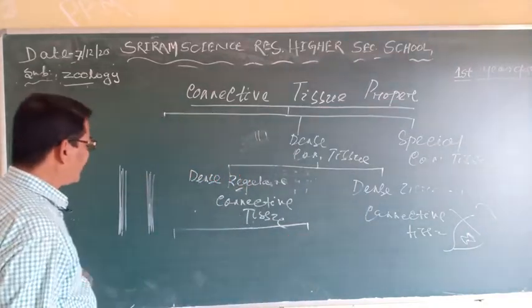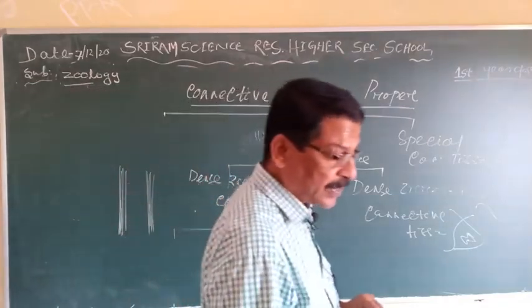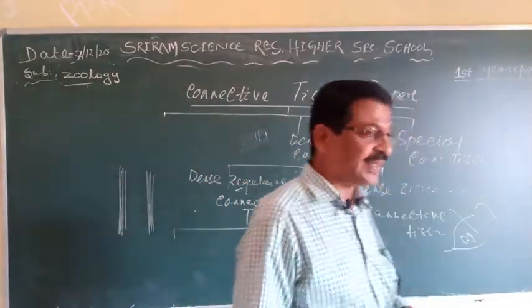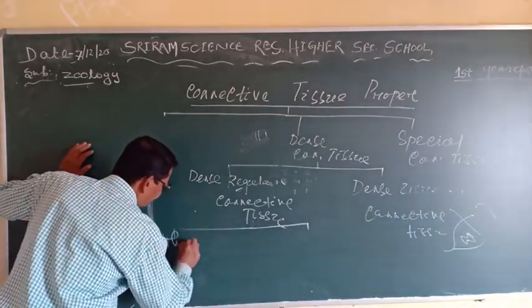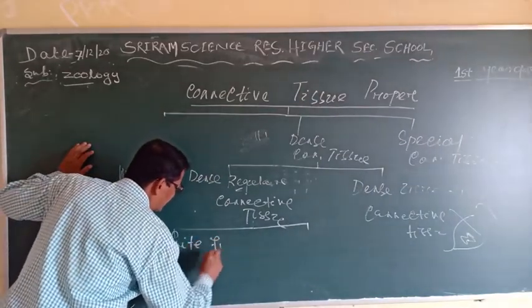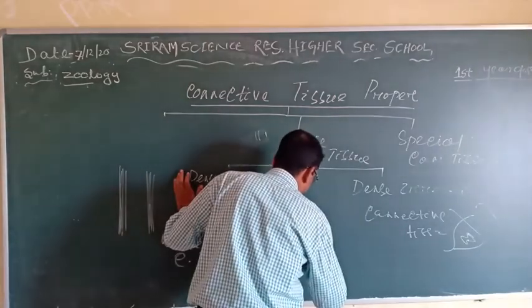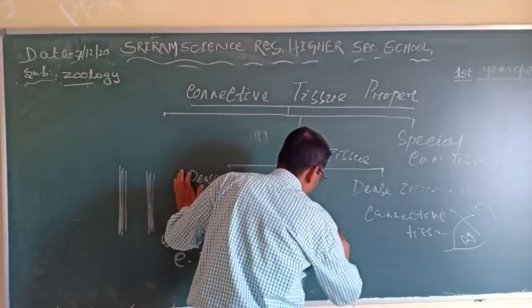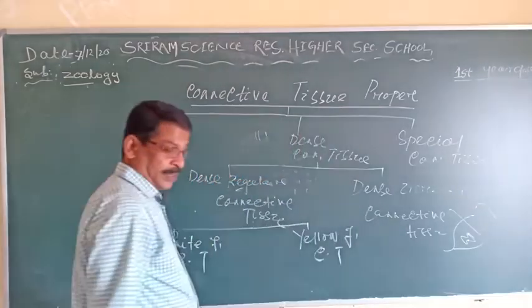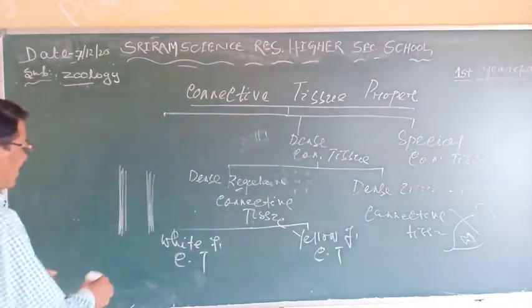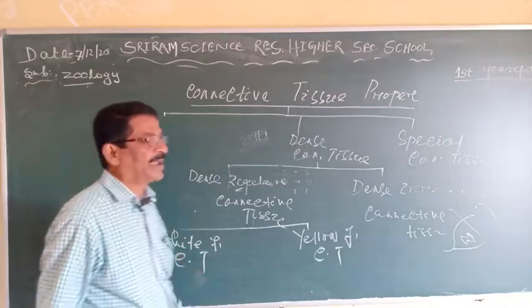Again, the dense regular connective tissue is of two types. One is the white fibrous connective tissue, and another is the yellow fibrous connective tissue. Clear? This name has been given depending upon the presence of the fibers.